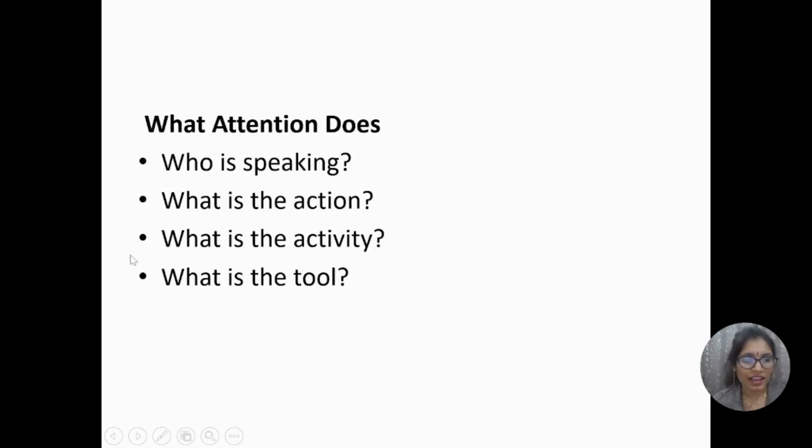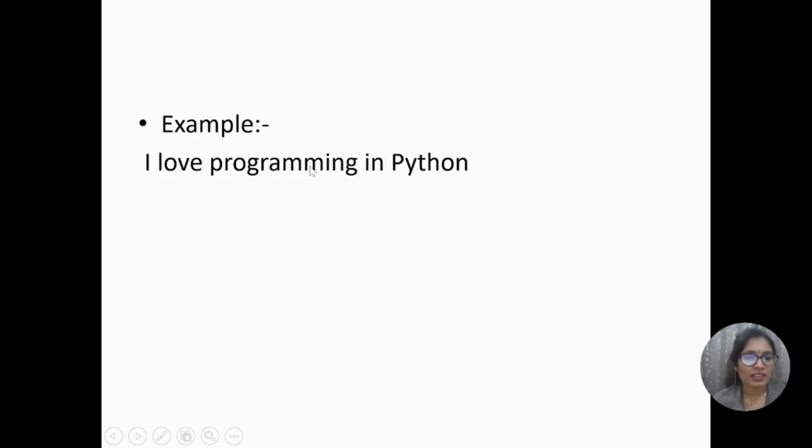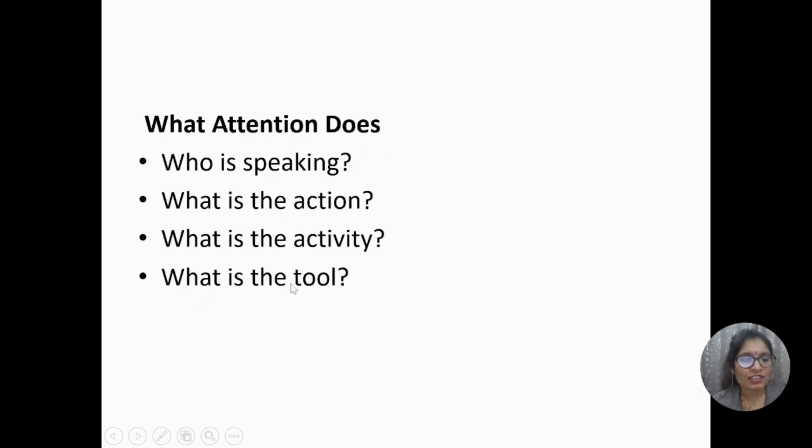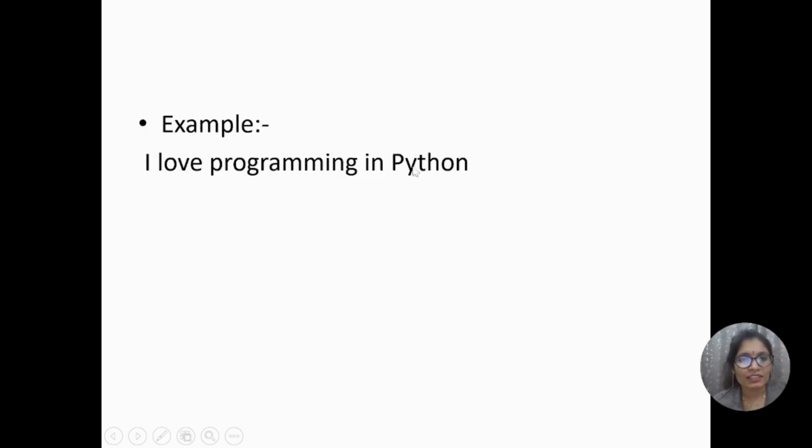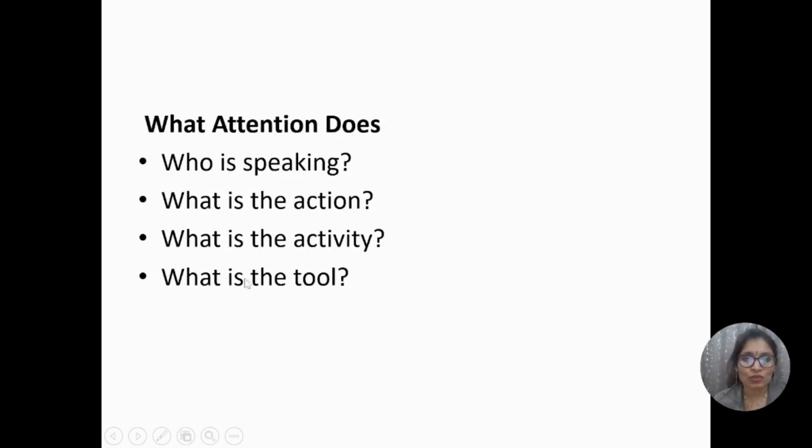And what is the activity? Programming is the main activity. And what is the tool? Python is the tool. So who is speaking? I is the speaker. What is the action? Love. What is the activity?